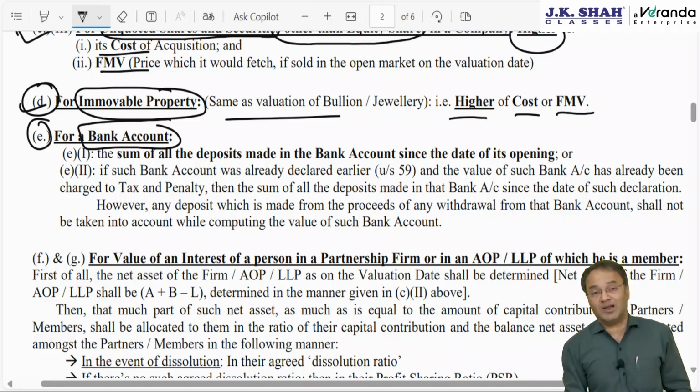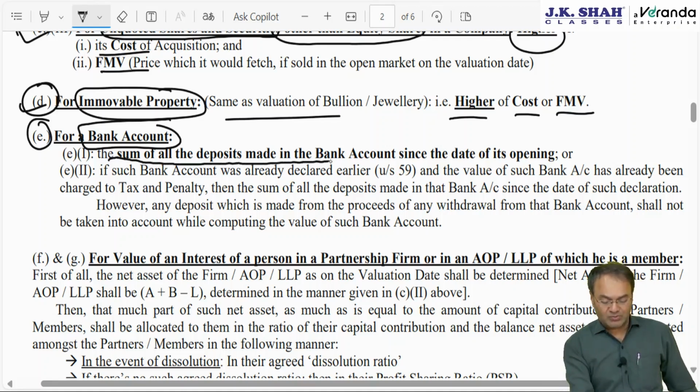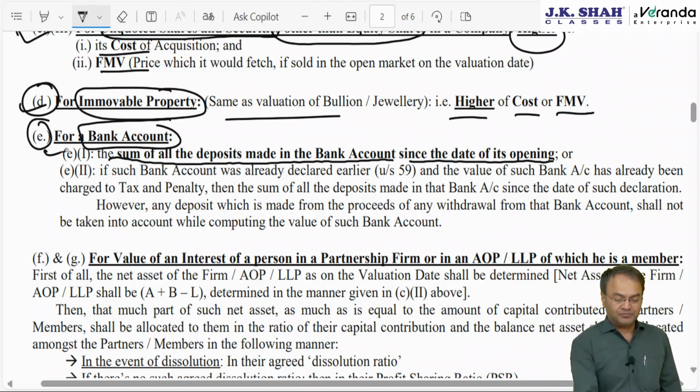The value of the bank account will be equal to the total amount deposited till now, the sum of all the deposits made in the bank account since the date of opening it. So in case you have deposited 37 crore rupees till now, your bank balance may be 5 lakh rupees equivalent in foreign currency, but the total amount deposited by you up till now is 37 crore rupees. 37 crore will be the value of the bank account. This could be very killing.